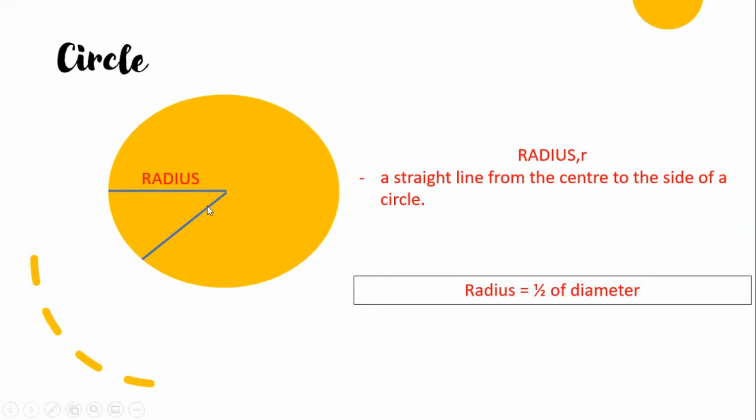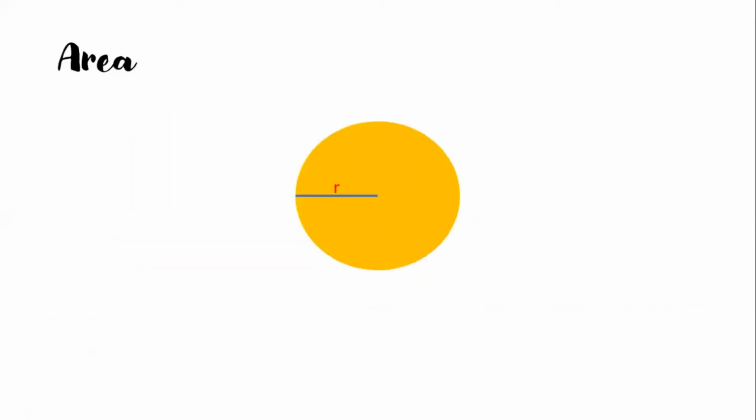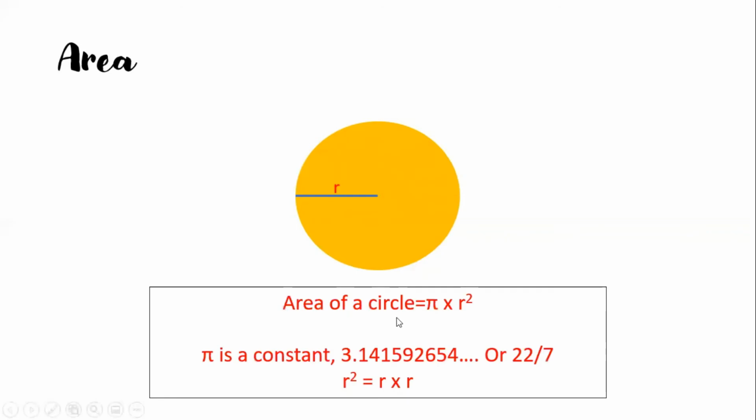Okay, this one is radius. Okay, correct. So area of the circle, right? We use radius in the formula, but what is the formula? The formula is very easy. Area of a circle is equal to pi times r square.